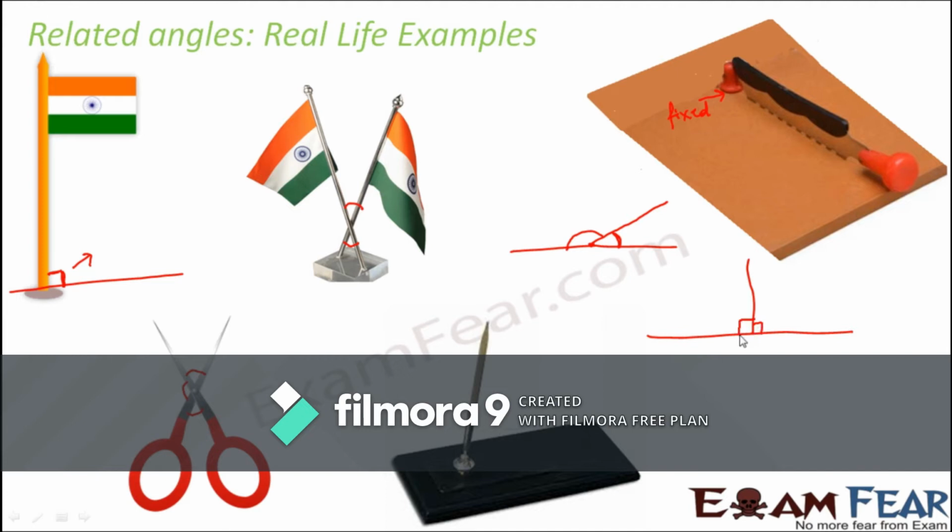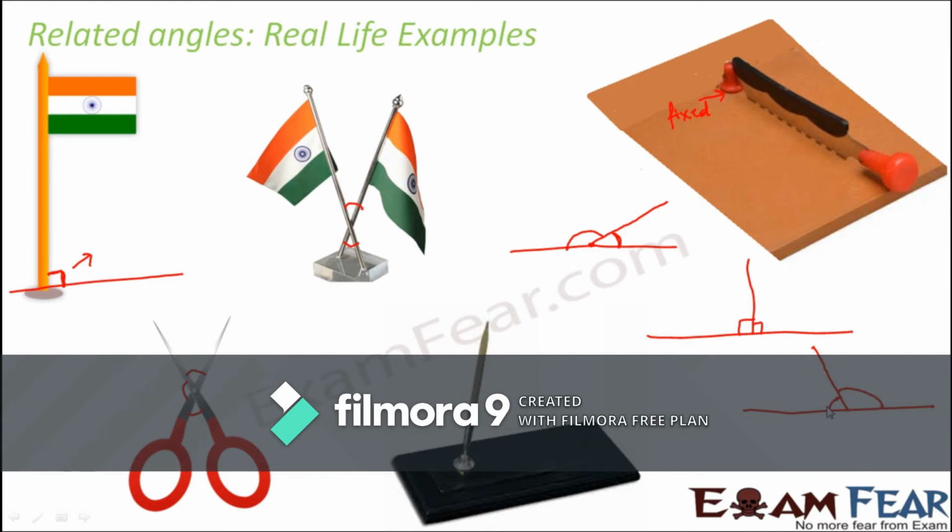This is 90 degrees, this is also 90 degrees, again a linear pair. Now it might also happen that you have pulled the knife slightly more than 90 degrees. So this becomes acute and this becomes obtuse, but still the sum is 180 degrees. So here you can see an example of supplementary angles also. You also see an example of linear pair.